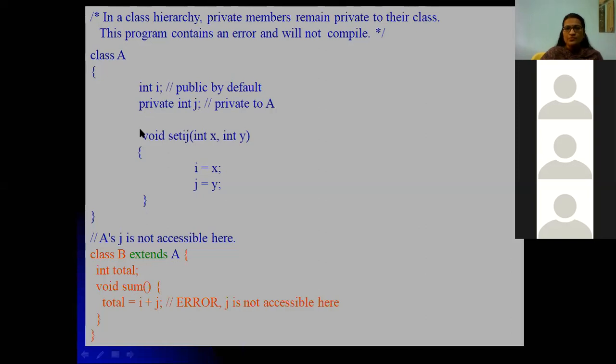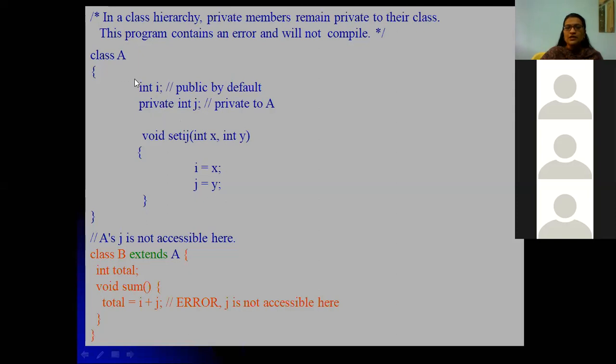That is the program. So int total has its own variable, and int sum is its method. What we are doing here is int total, I plus j. So I plus j, I you can use, this is public. But J you cannot use. J is private to this class only.